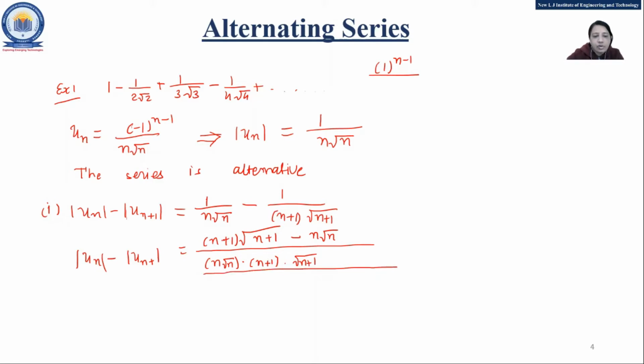So just put different values of n and you can cross verify it, whether it is less than 0 or greater than 0. So anyone, what is the answer for this? Less than or greater than? Just calculate it for 2, 3 values of n, so you will have an idea of how it is supposed to be used.